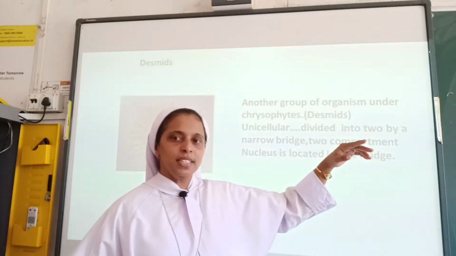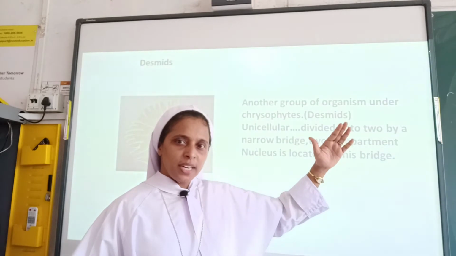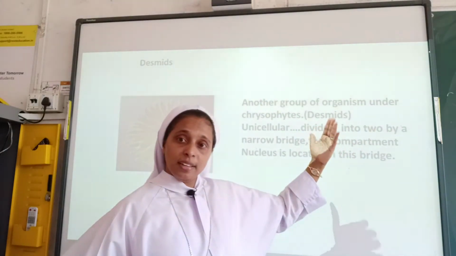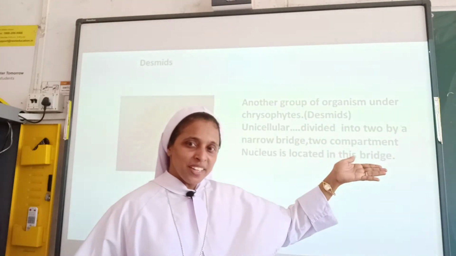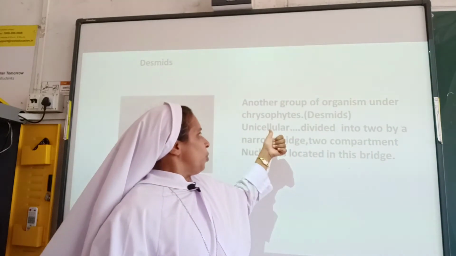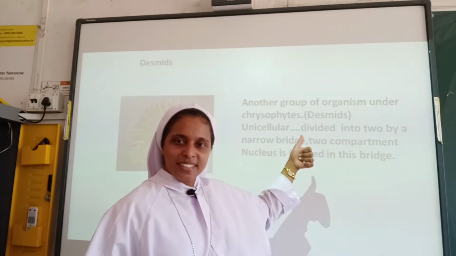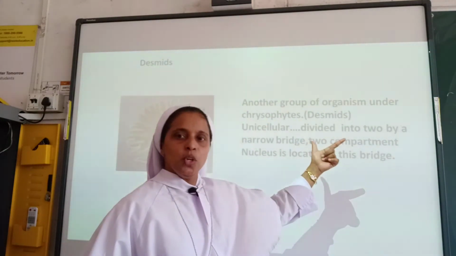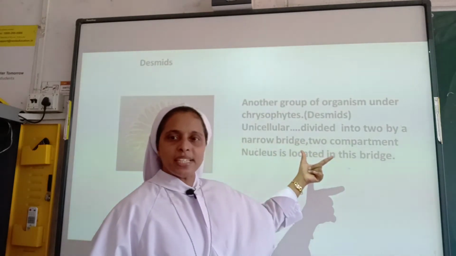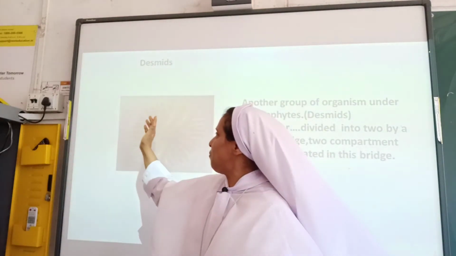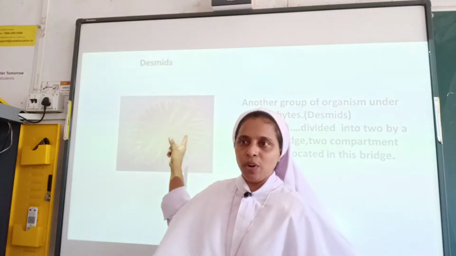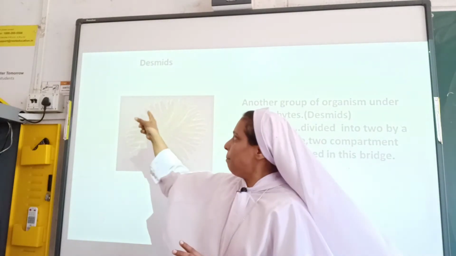Just now we learned the special features of diatoms. Now, desmids are unicellular. They are divided into two by a narrow bridge. You can see here in the diagram, it is divided into two equal halves, so there are two compartments.